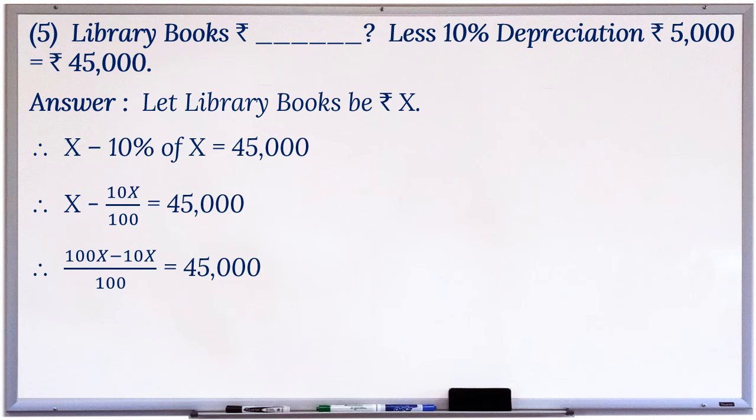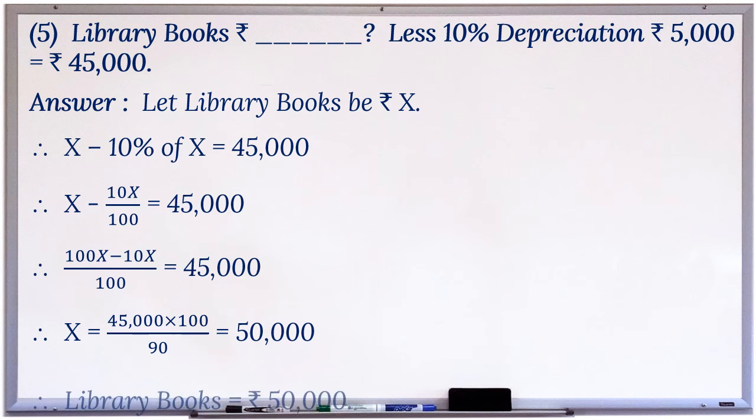Therefore, 100X minus 10X divided by 100 is equal to 45,000. Therefore, X is equal to 45,000 multiplied by 100 divided by 90, which is equal to 50,000. Therefore, library books is equal to rupees 50,000.